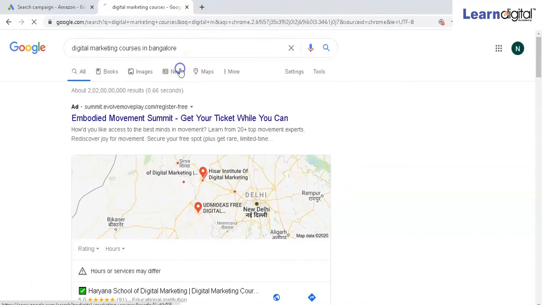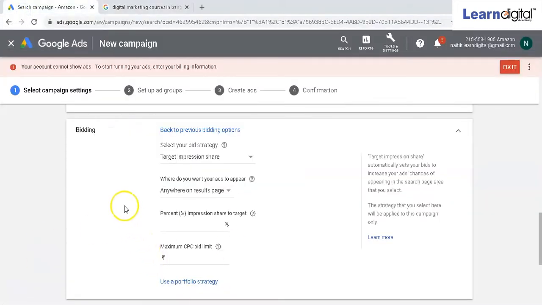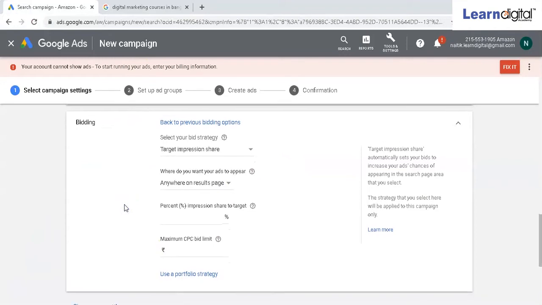Let me try with a different keyword. Now I'm getting two ads over here. The first one is absolute top, and the second, third, and fourth will be your top position. This is basically required for this strategy. In this strategy, the name is target impression share, but we don't get charged by impressions. We get charged by click only. What we need is impressions from a particular position.